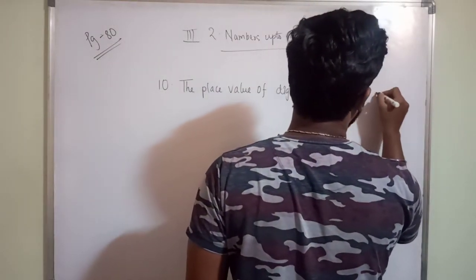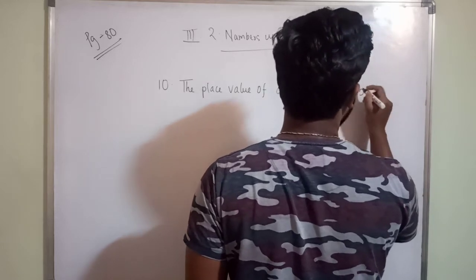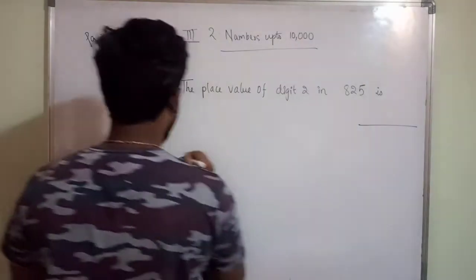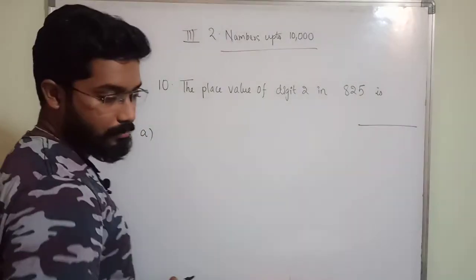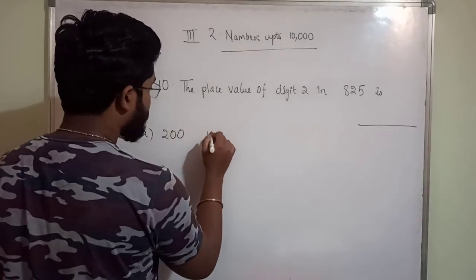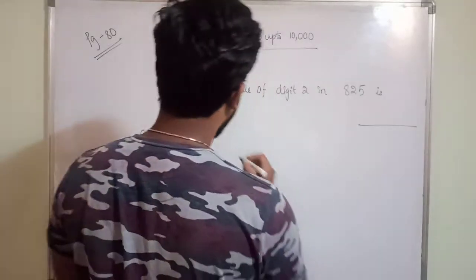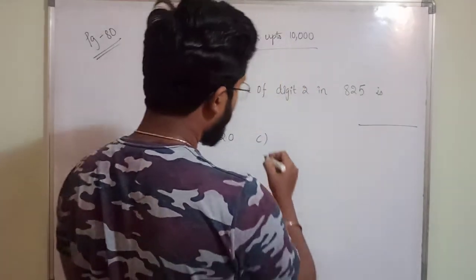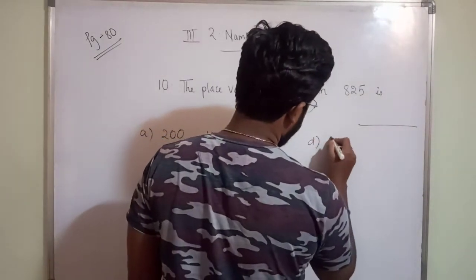What is the place value of 2? First option is 200, second option is 20, third option is 2, fourth option is 0.